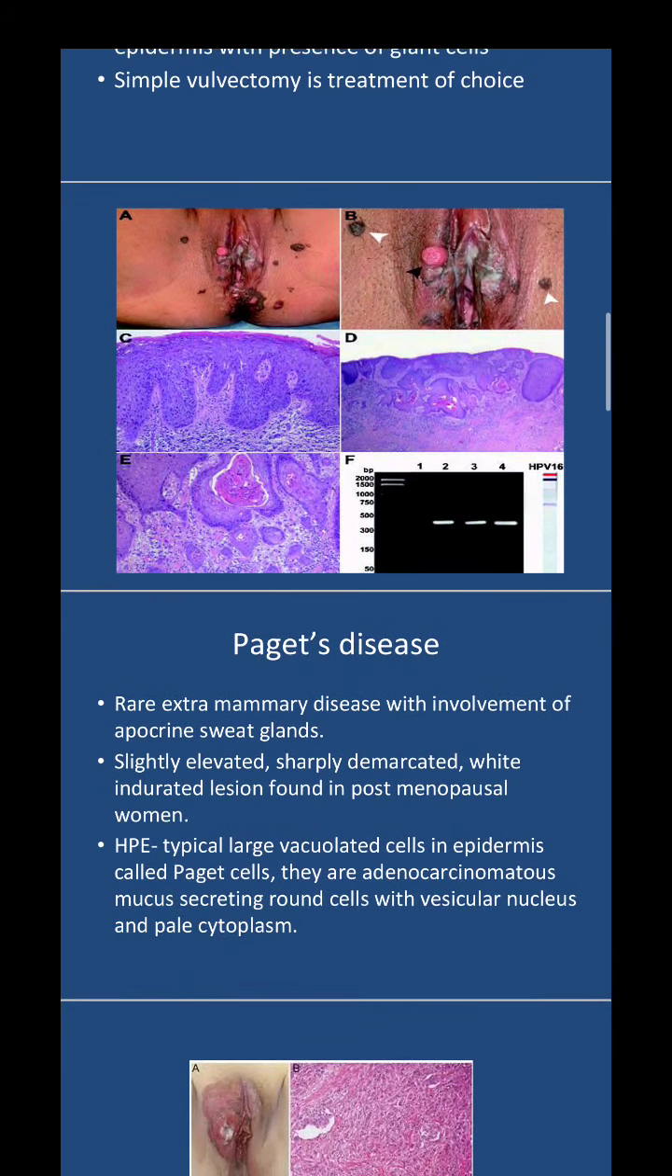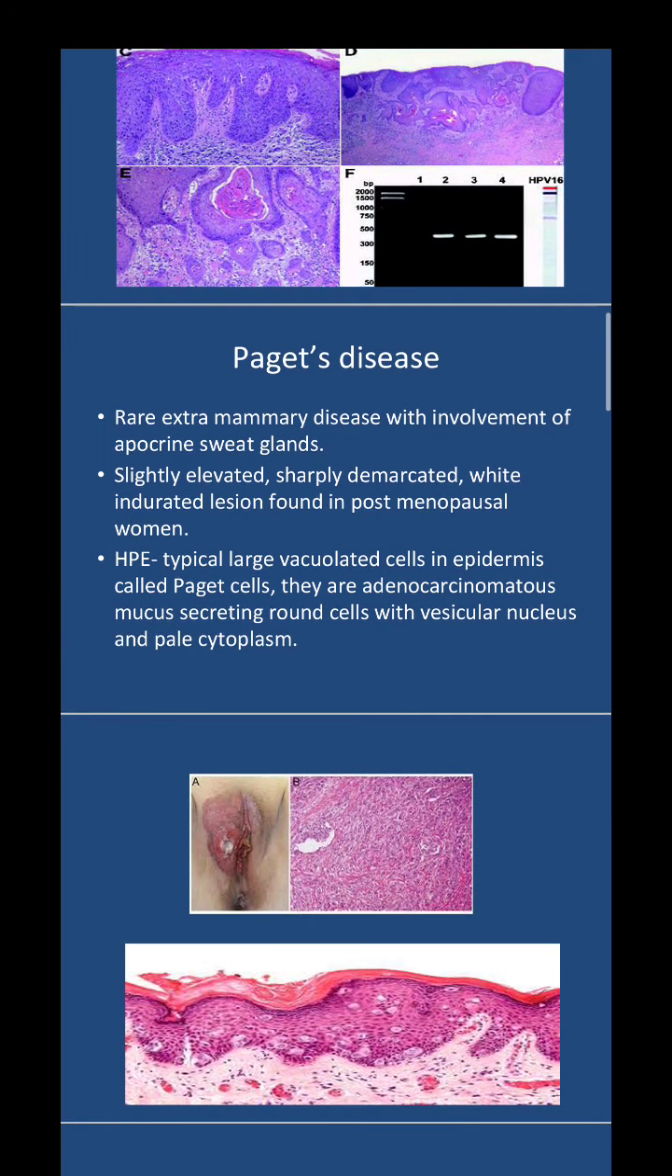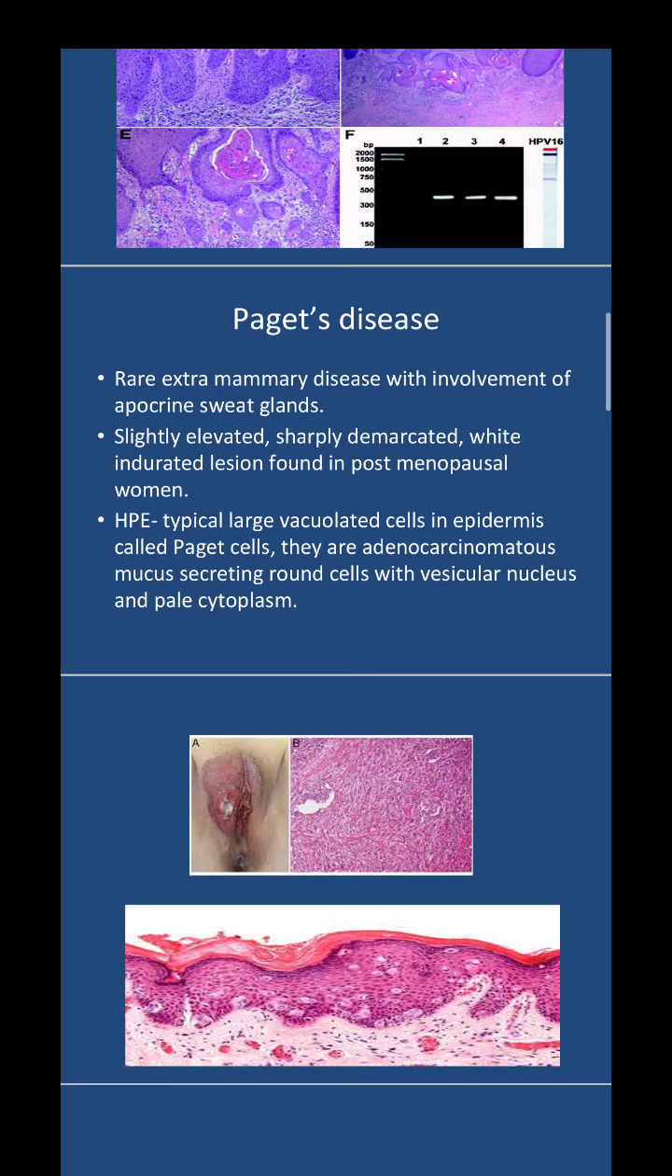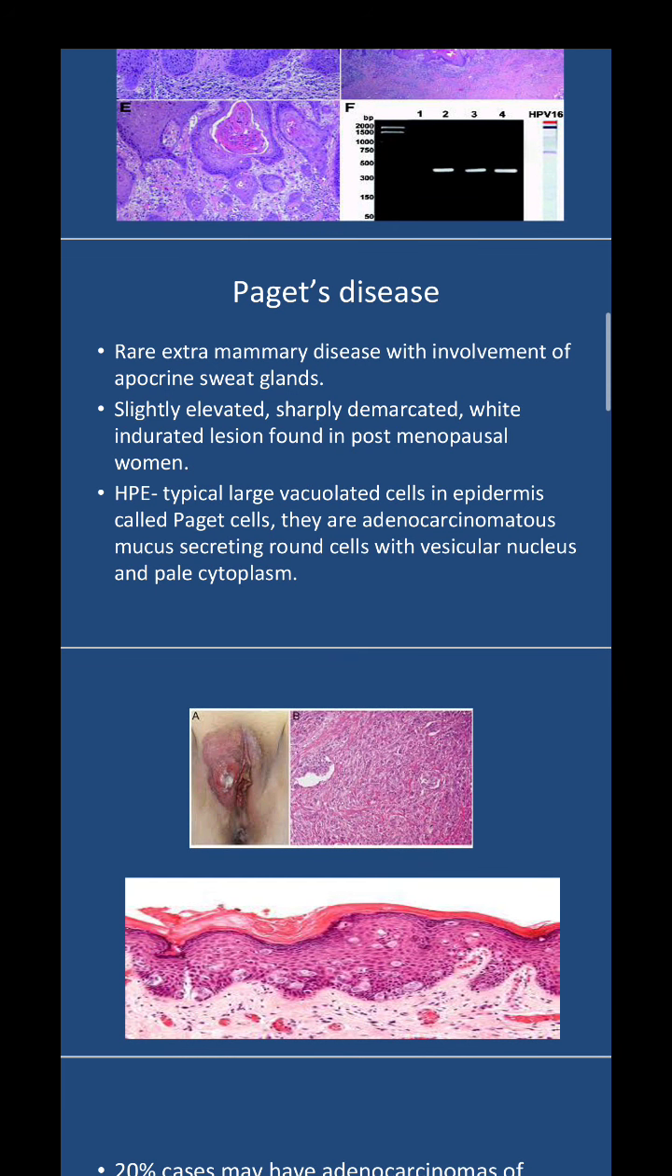One more entity which we have to know about is Paget's disease. Paget's disease you would have heard in the breast, in the mammary tissue. Vulva is one of the sites of extramammary disease. Okay, so it is a rare extramammary disease with involvement of the apocrine sweat glands. They come as slightly elevated, sharply demarcated, white indurated lesions found in postmenopausal women.